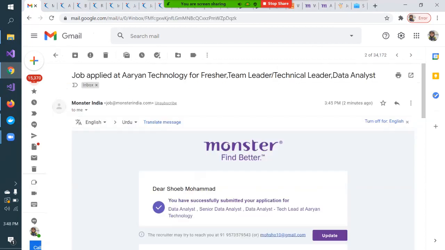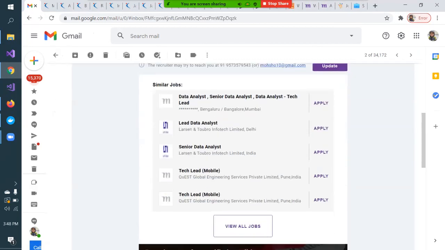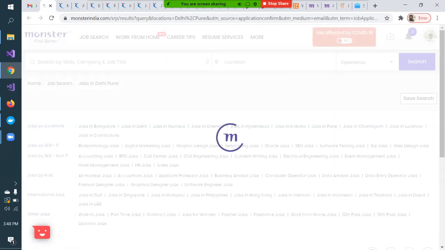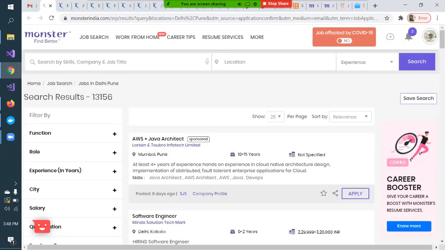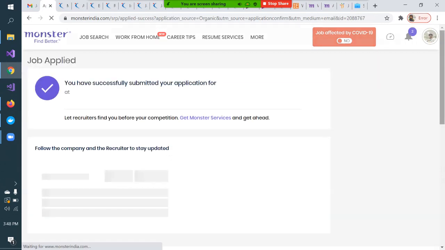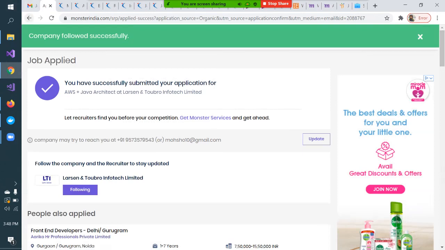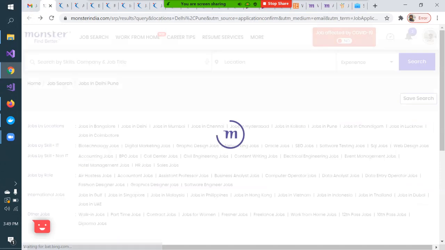It is telling that I've applied for this job and these are the similar jobs. So always be interested and keen on these similar jobs. I'm clicking on this similar job. Okay, let me click on this. So see, here I got the job, and if you think it is relevant for you, then apply. And see, there are so many other options also. You should follow this company, Larsen and Toubro. I'm interested in this company. Let me go back.